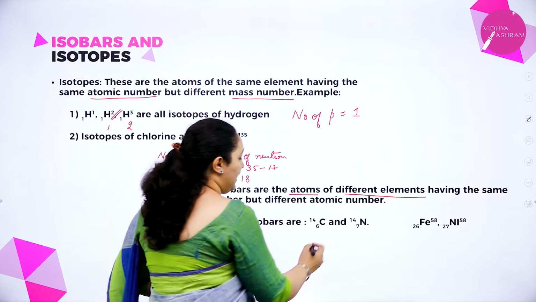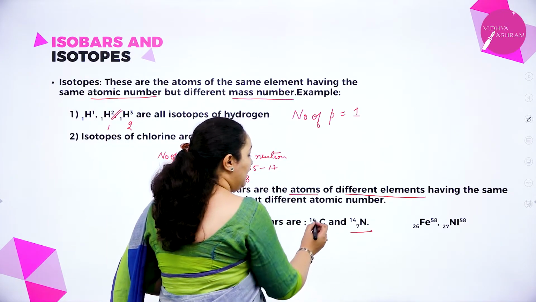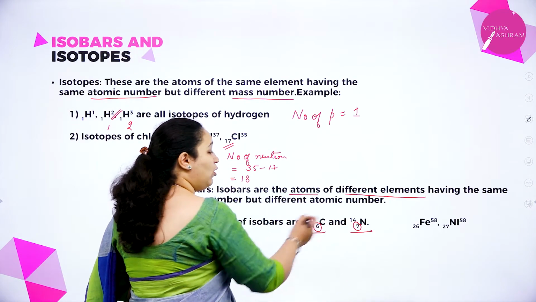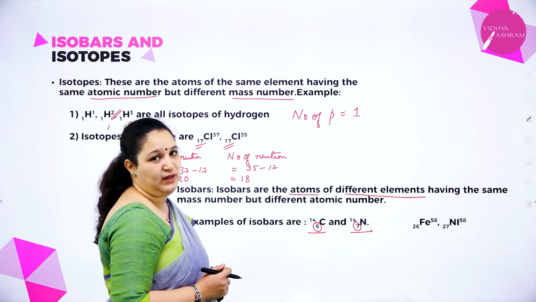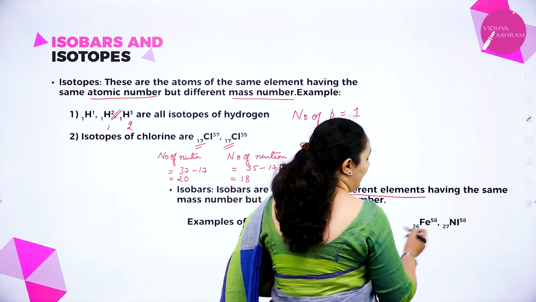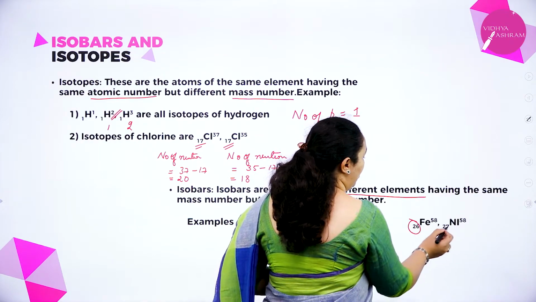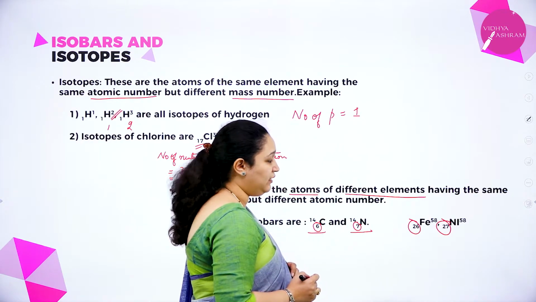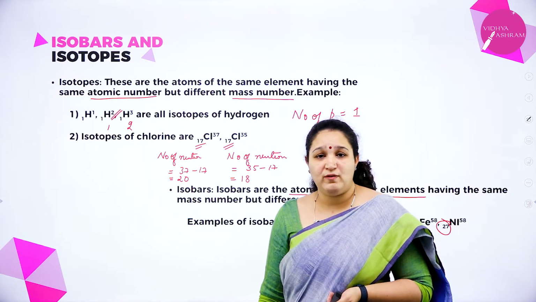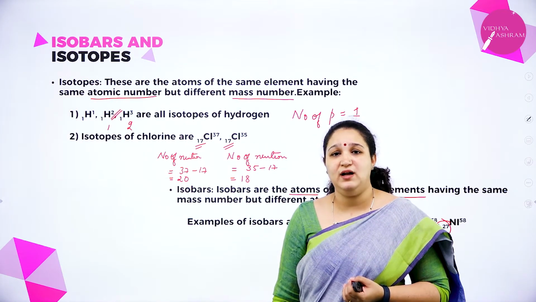So examples I can give are carbon and nitrogen. Here the atomic number for carbon is 6, for nitrogen is 7, but both have the same mass number 14. One more example I can give is nickel and iron, in which the atomic number is different but the mass number is 58. I hope you have understood about isotopes and isobars.